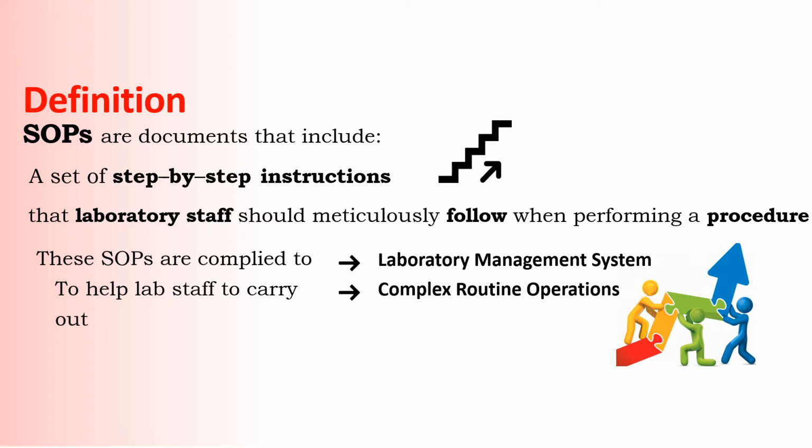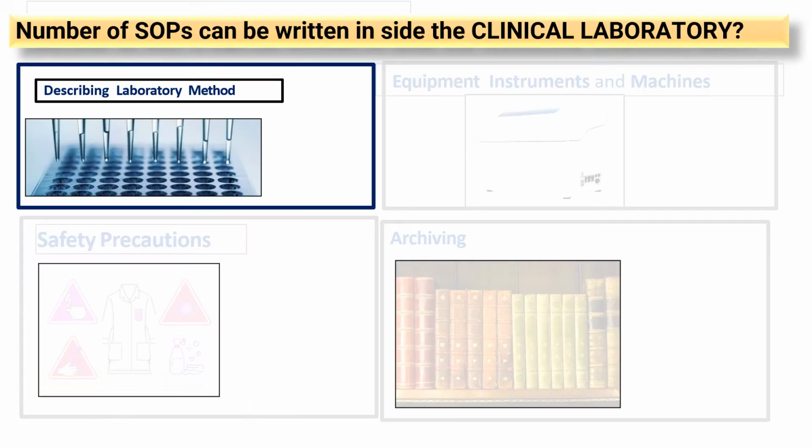These SOPs are compiled by the laboratory management system to help lab staff carry out complex routine operations. Next, a number of SOPs can be written inside clinical laboratories. An SOP may be for describing laboratory methods.